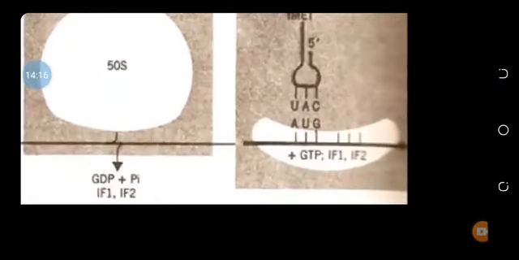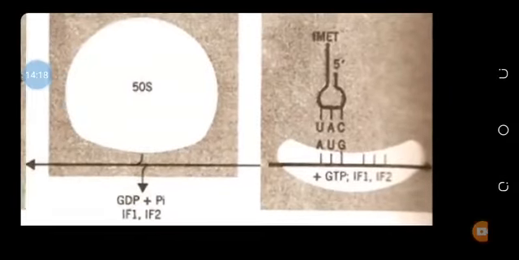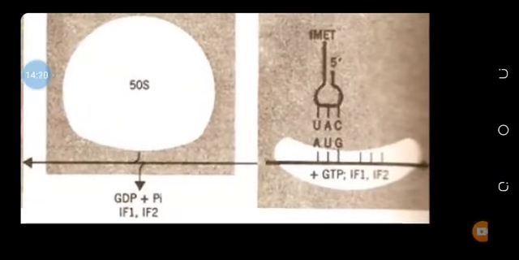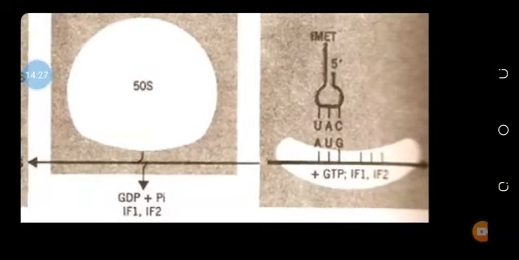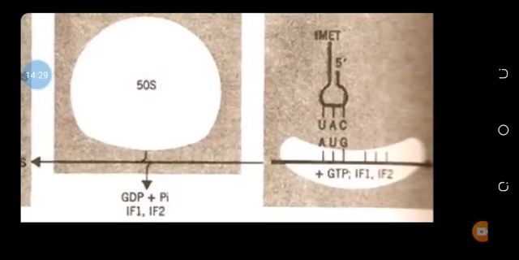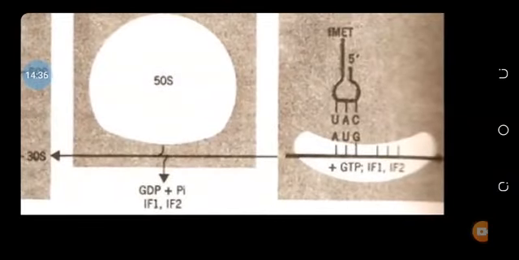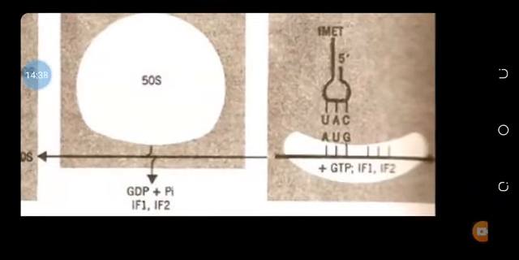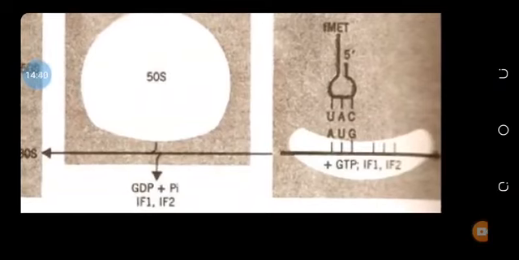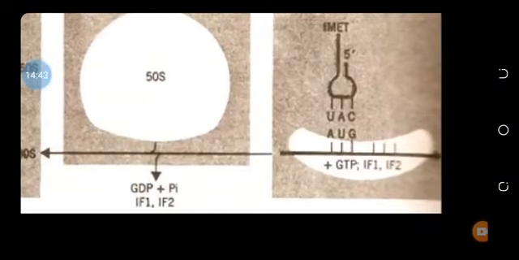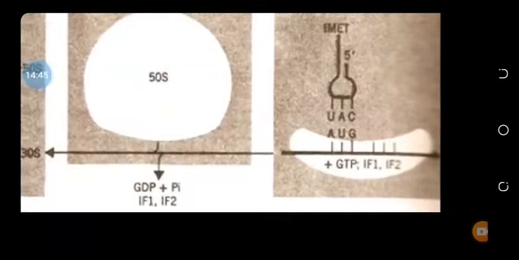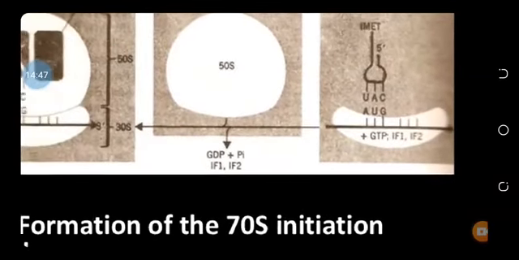Now this step shows how the codon and anticodon match and complement each other. AUG is the initiation codon present on the messenger RNA. UAC is the complementary anticodon present on the transfer RNA. This is the first transfer RNA, and its 3' end has the amino acid called F-MET in prokaryotes and the MET amino acid in eukaryotes.